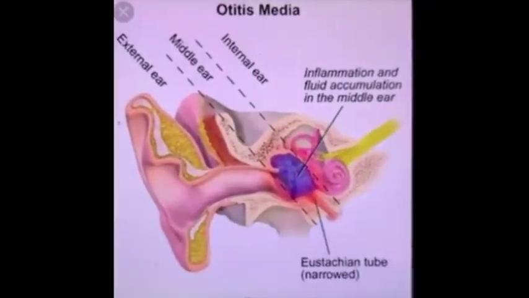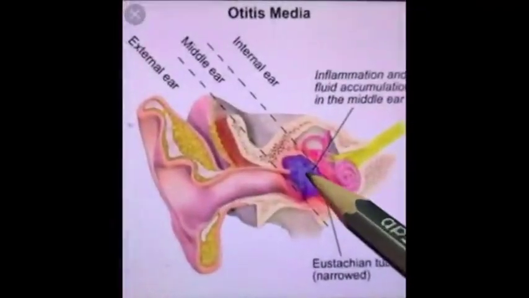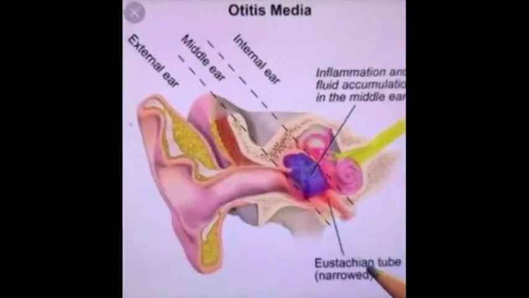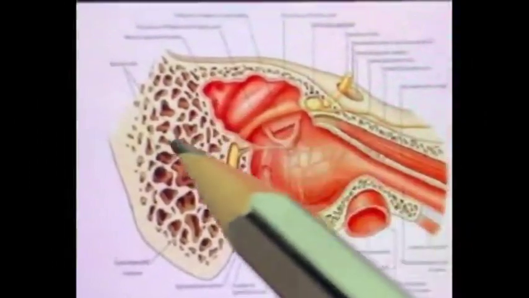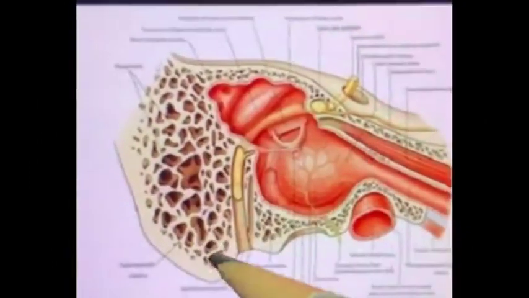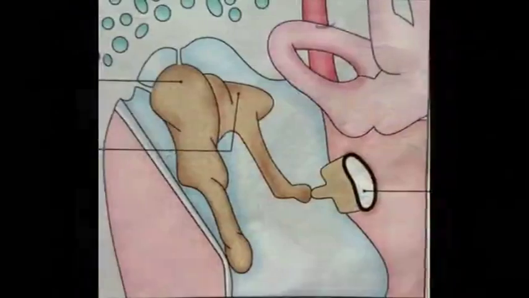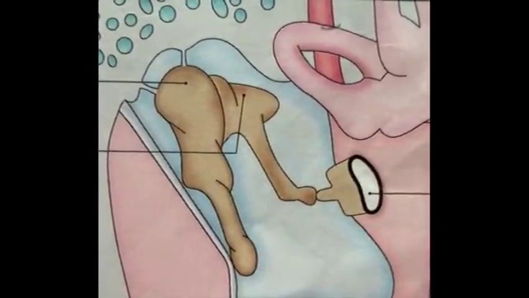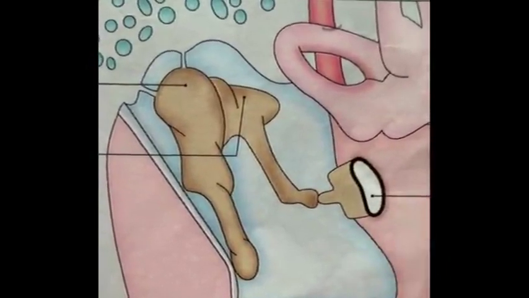In chronic suppurative otitis media, there is persistent discharge of pus through the ear, and it is more common in children than in adults. It most commonly occurs due to spread of infection through the auditory tube from the throat. So from the middle ear cavity, the infection may spread to the mastoid process and lead to the formation of a mastoid abscess. The next condition is otosclerosis, in which fusion takes place between the adjacent bones of the ear. Because of the fusion, these bones can't move with the air vibrations, and this leads to deafness.